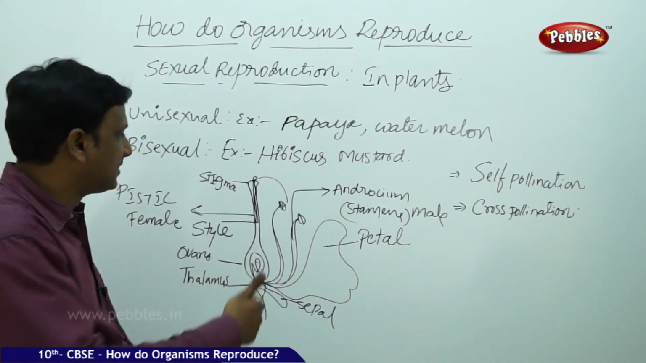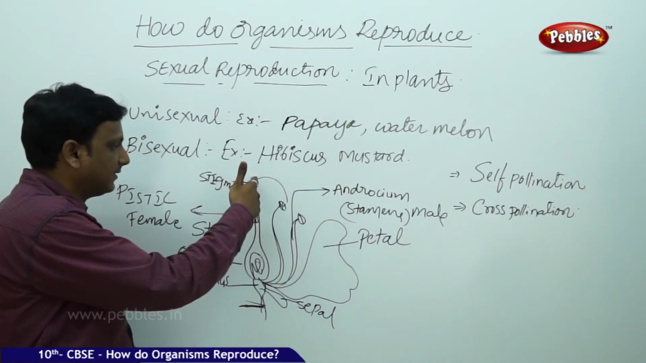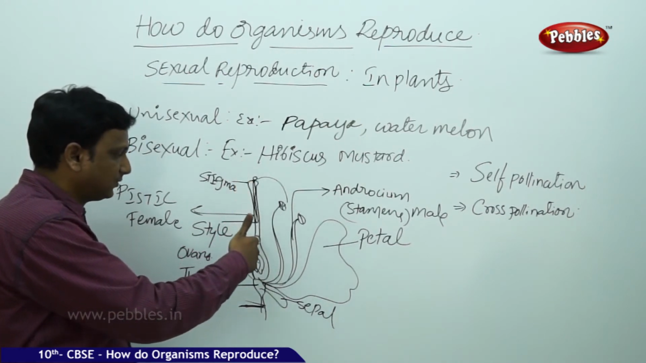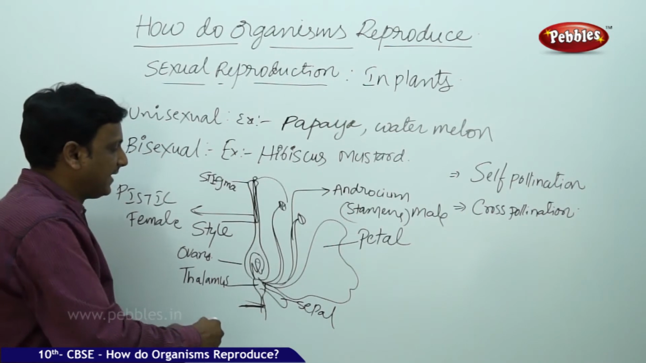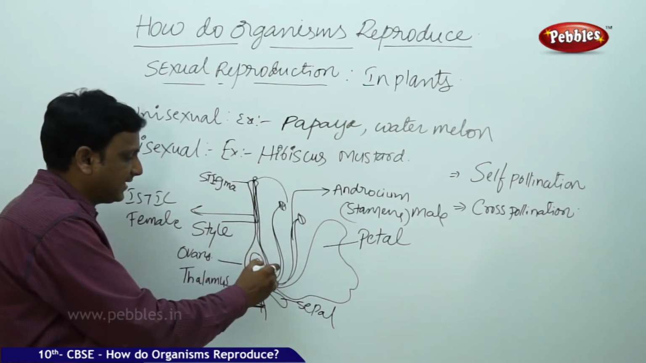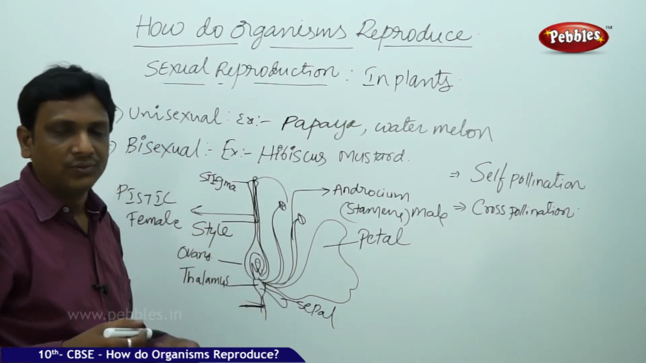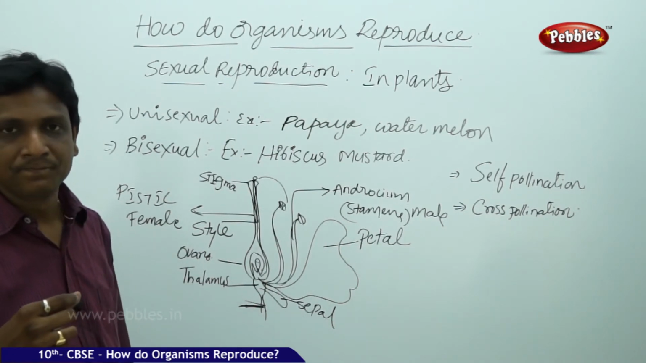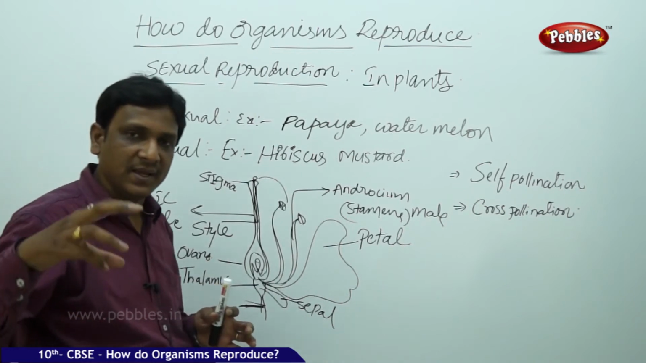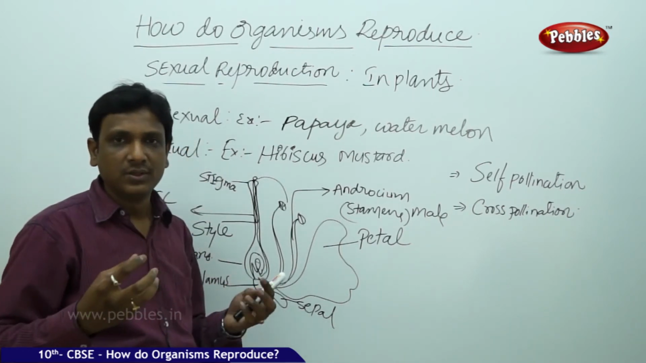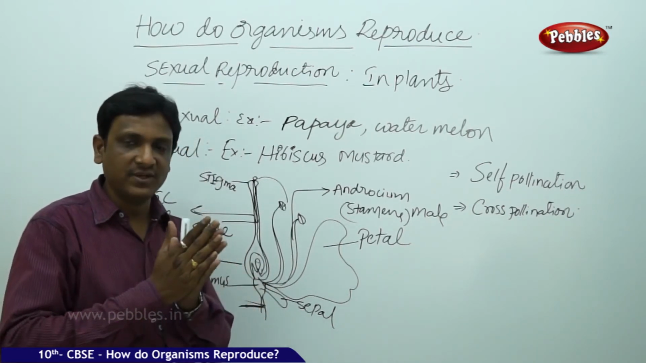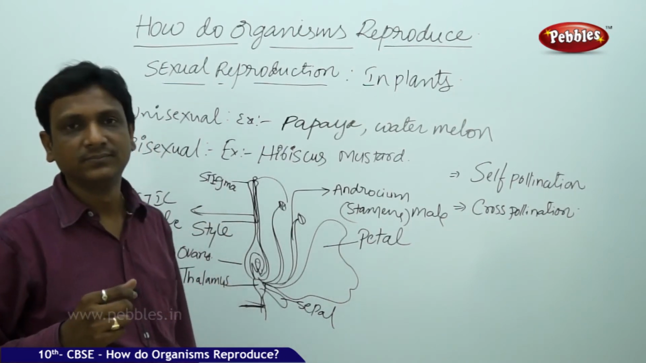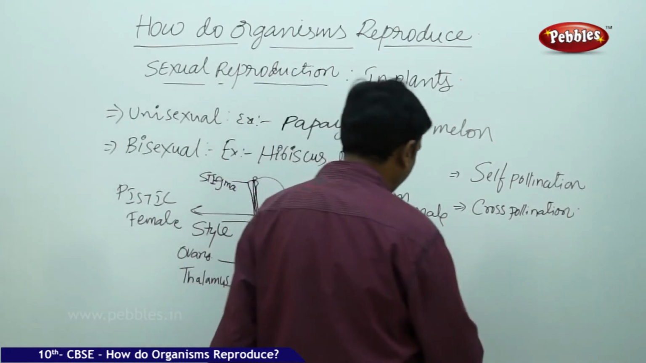The male gametes present in the pollen travel through this pollen tube, pass down, and finally reach the ovule, and inside the ovule, female gametes are there. So the male gametes enter into the ovule. Once they enter the ovule, they fuse with the female gamete to form the zygote. So here the zygote is formed.